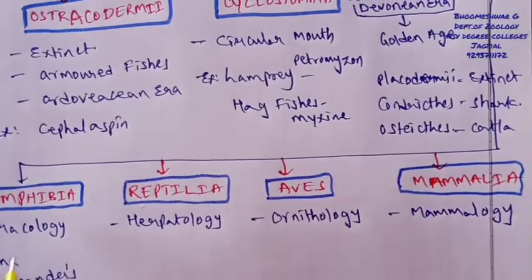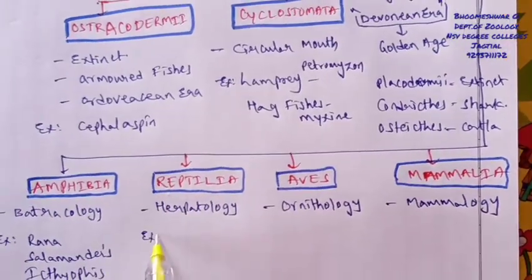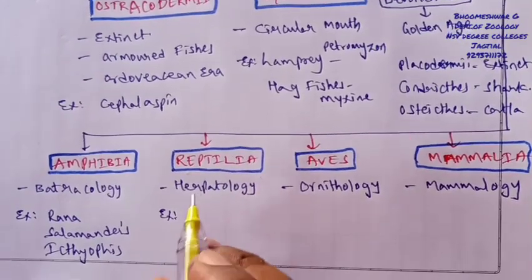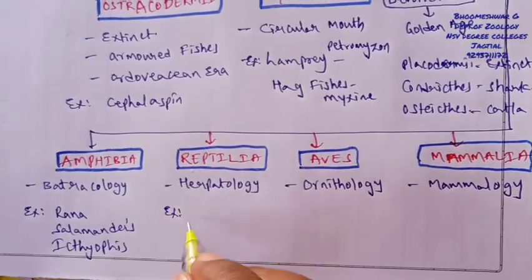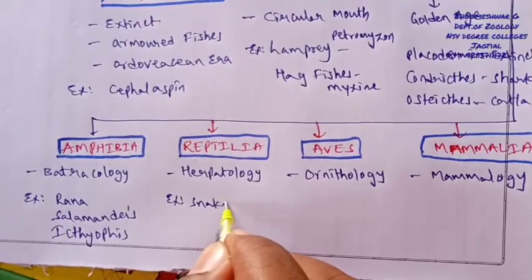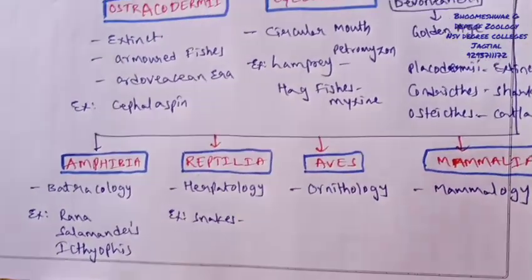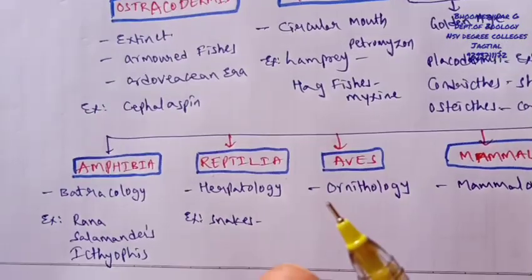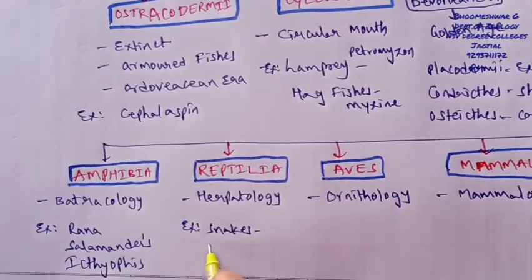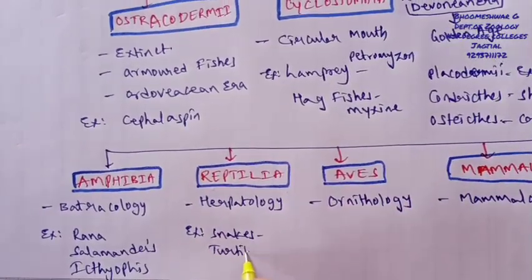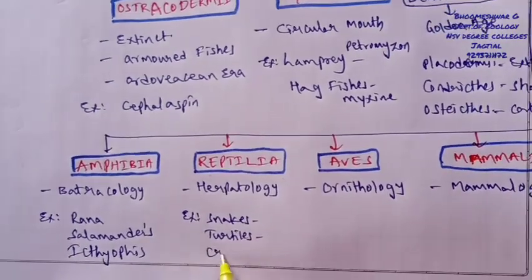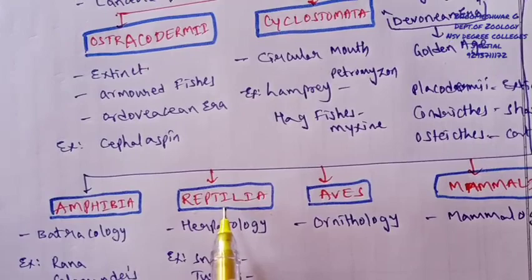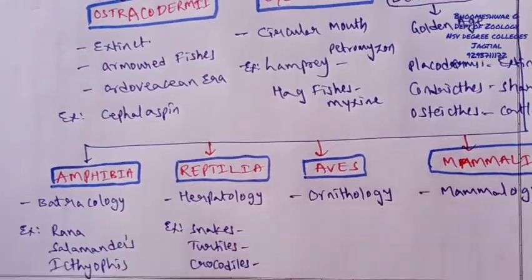Reptilians show a creeping nature with their abdomen, and this group includes different types of snakes like Russell's viper and kite, marine snakes, turtles, tortoises, terrapins, and crocodiles, and various extinct animals are also included under reptilia.